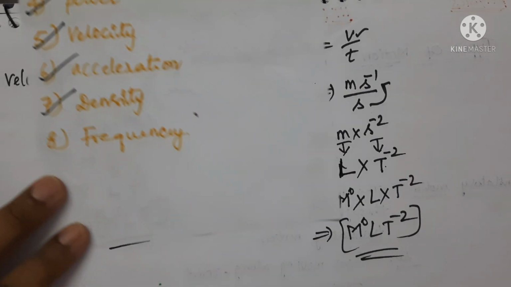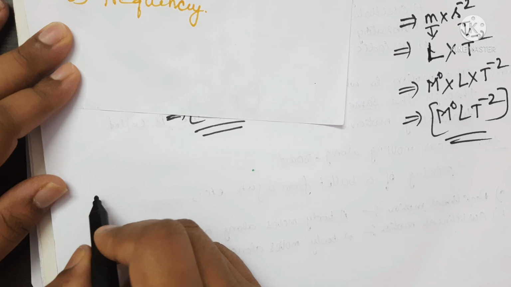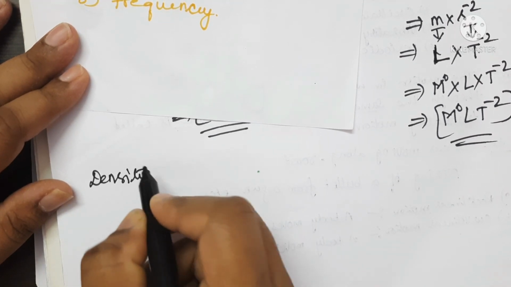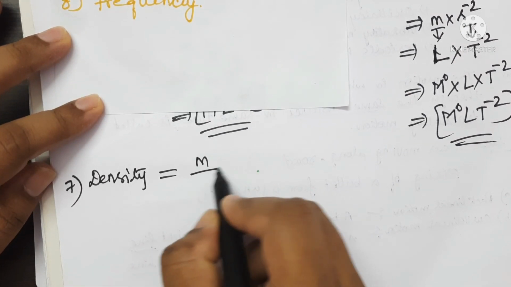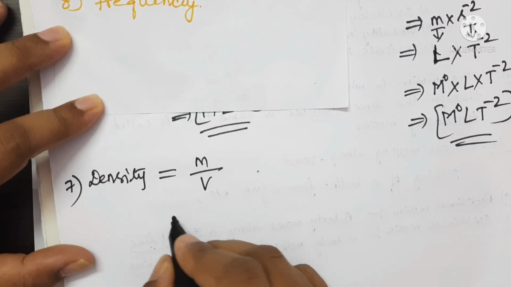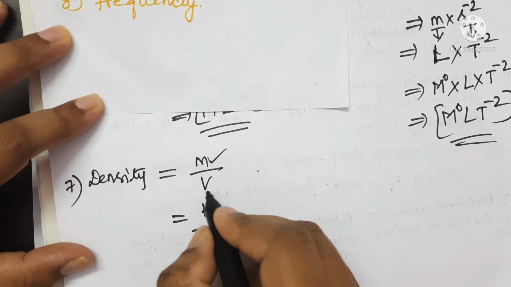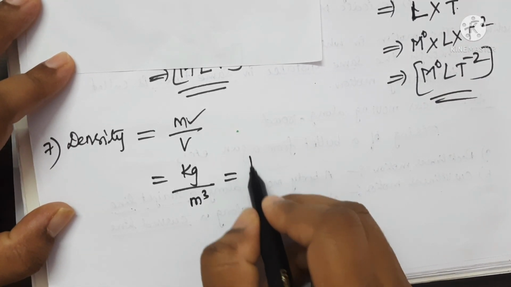The next one, density. Density is equal to mass per unit volume, which is equal to, write the SI unit for mass, kg, and for volume, meter cube, which is equal to kg.